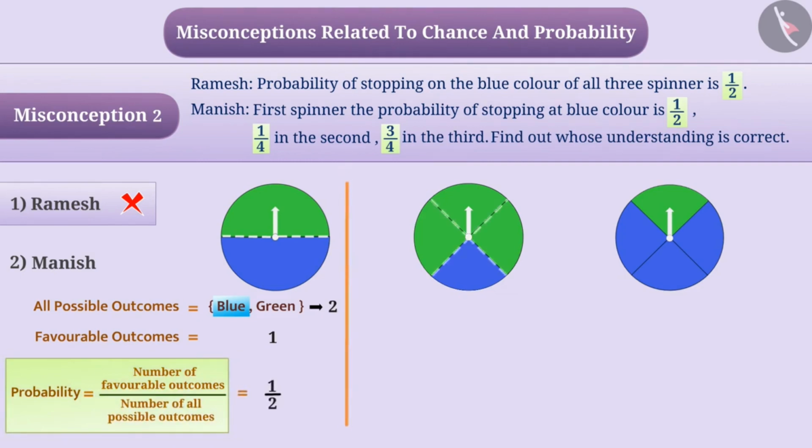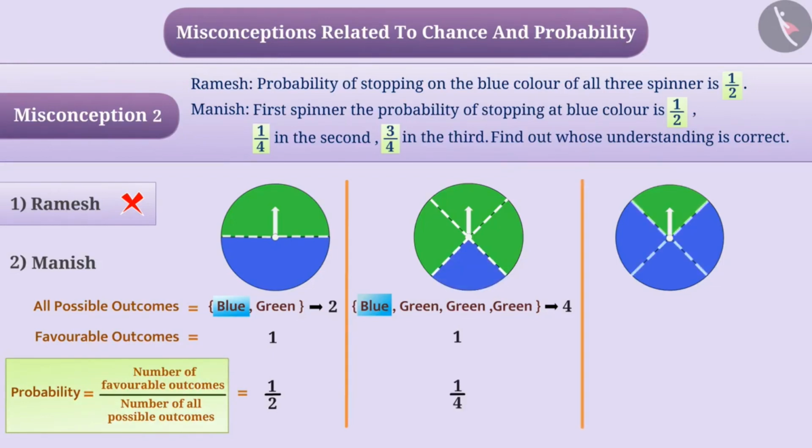On doing 4 equal parts of second spinner, there are 3 green parts and 1 blue part. That is, the number of possible outcomes of the experiment are 4. From these, the condition of getting blue color is only 1. Therefore, the number of favorable outcomes of experiment are 1. We can say that the probability of getting blue color is equal to 1 by 4.